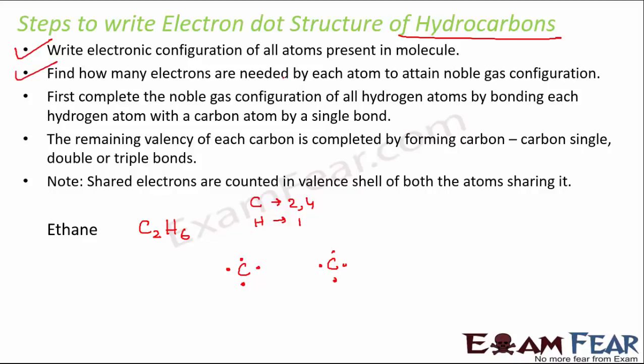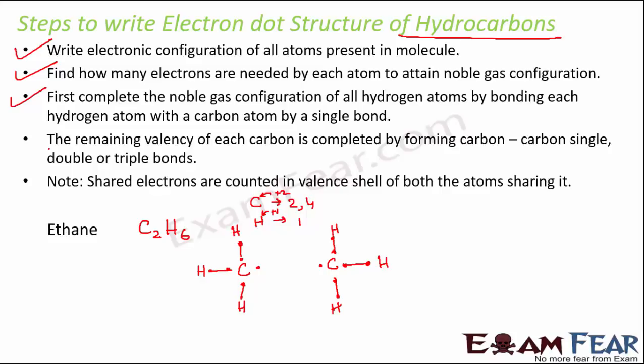Next step is to find how many electrons are needed by each to attain noble gas configuration. So carbon needs 2 more electrons and hydrogen needs 1 more electron. First complete the noble gas configuration of all the hydrogen atoms by bonding each hydrogen atom with a carbon atom by a single bond. Okay, so how many hydrogen do we have? We have 6 hydrogen. So let's say this is 1 hydrogen, this is another hydrogen, this is yet another hydrogen. Similarly, here also you have 1 hydrogen, 1 hydrogen and 1 hydrogen. So in this fashion we have put all the 6 hydrogens here, and all the 6 hydrogens' noble gas configuration